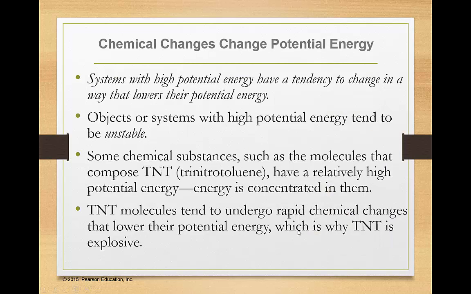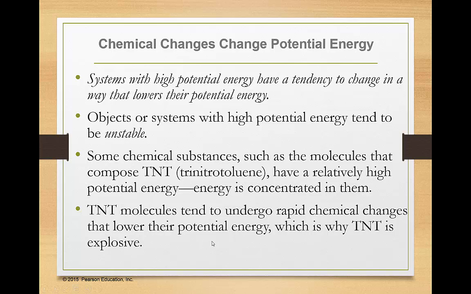Now, why is that important to chemistry? We're not really dropping weights off of buildings. Well, it's because if we have a system that has high potential energy, a high amount of energy stored in it, it will have a tendency to change itself in a way that lowers that potential energy. A lower potential energy position is a more stable position. Okay, so anything with high potential energy tends to be unstable.